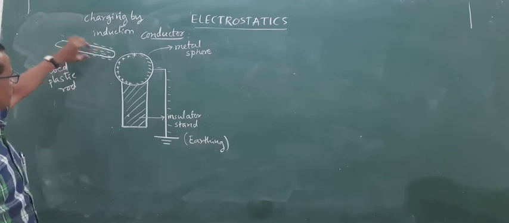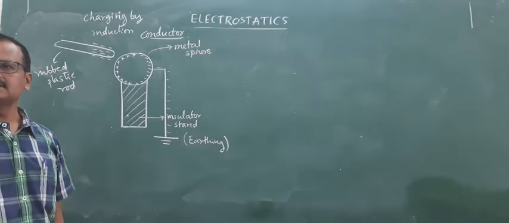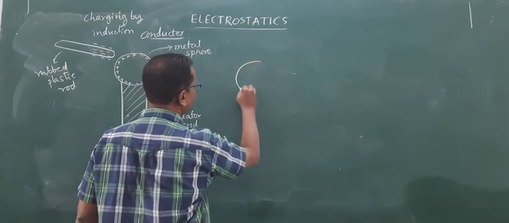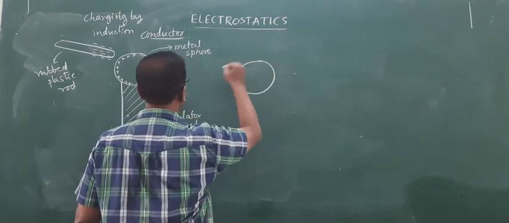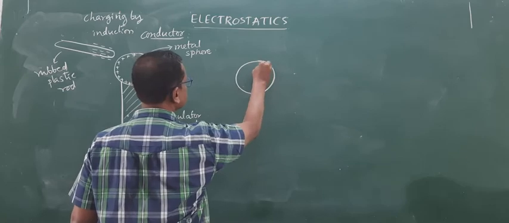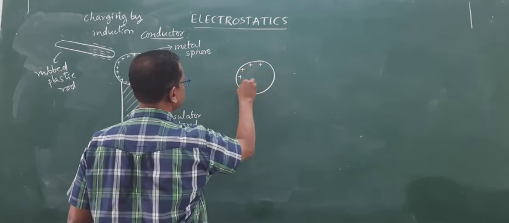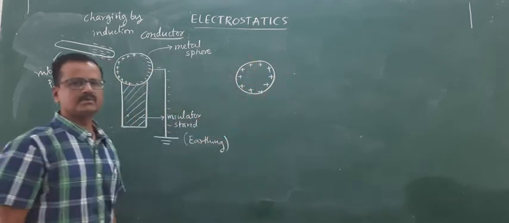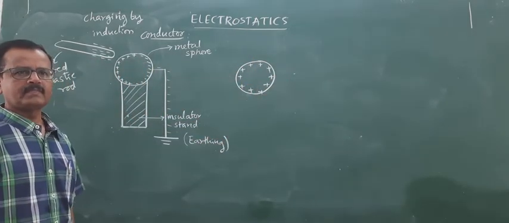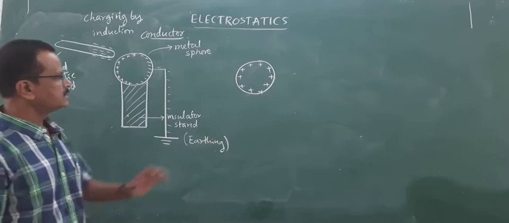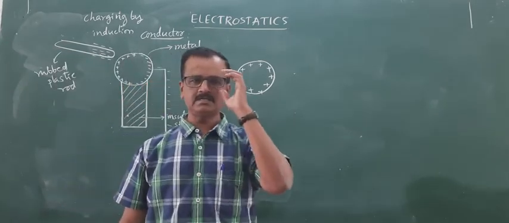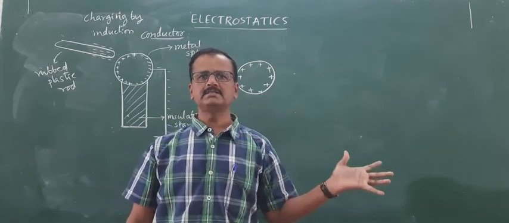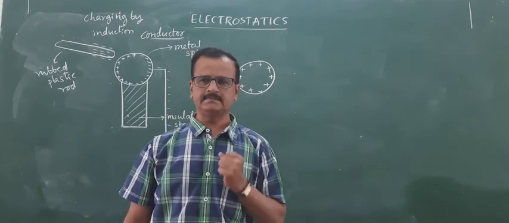Right? That moment when you take out this external charged body, the entire metal sphere will have only positive charge, symmetrically distributed positive charge. So the distribution of charge takes place symmetrically throughout the surface. It is because it is a conductor, it is a metal.